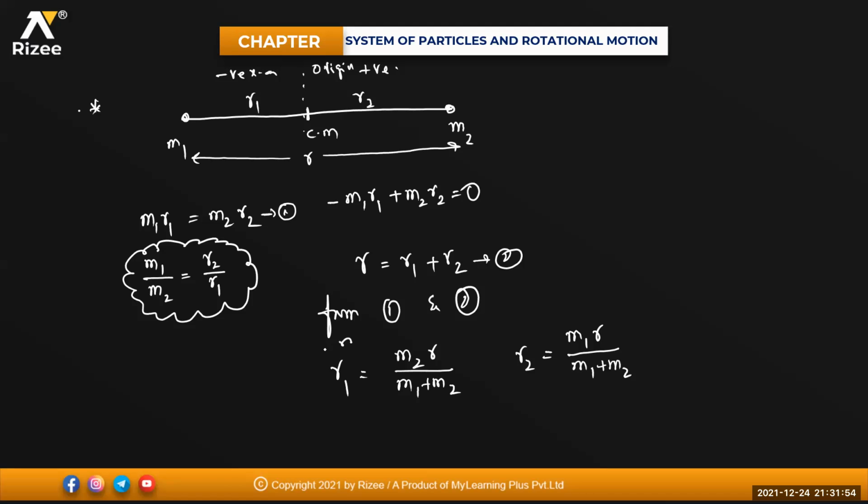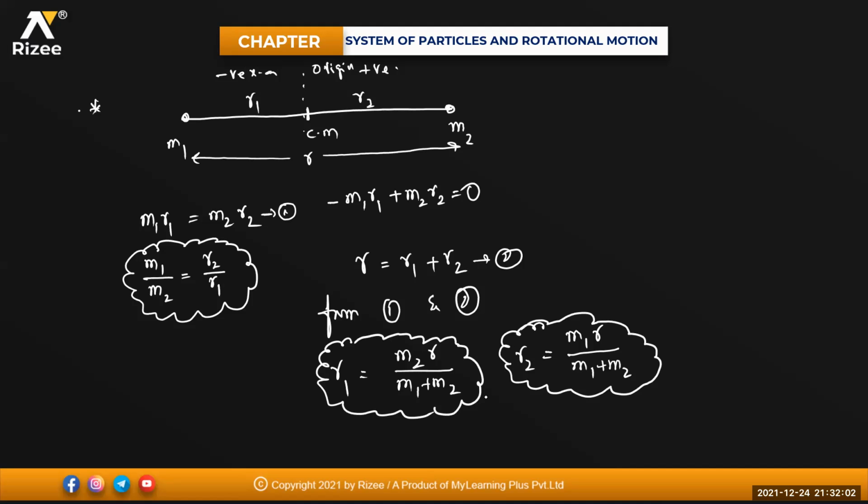Very important formula, beta. How do you calculate the value of r1 and r2? R1 is equal to m2 into r divided by m1 plus m2, and r2 is equal to m1 into r divided by m1 plus m2. Clear?